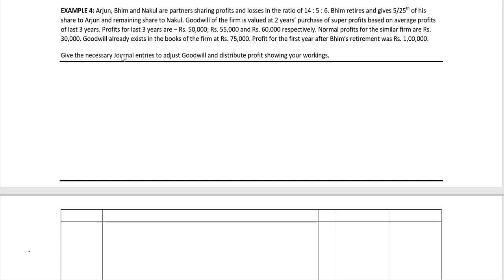We are asked to give the necessary journal entries to adjust the goodwill and to distribute the profit after showing our workings. We'll begin with the working note.